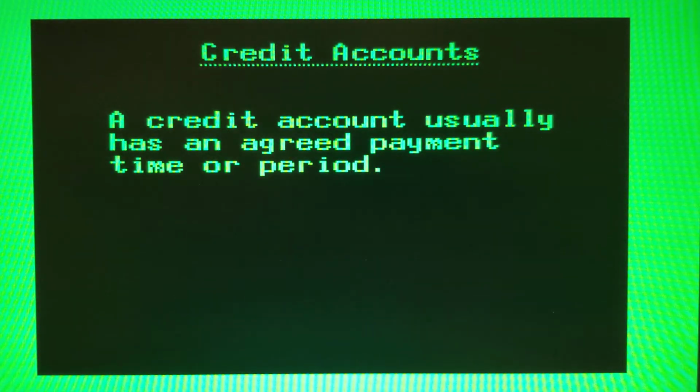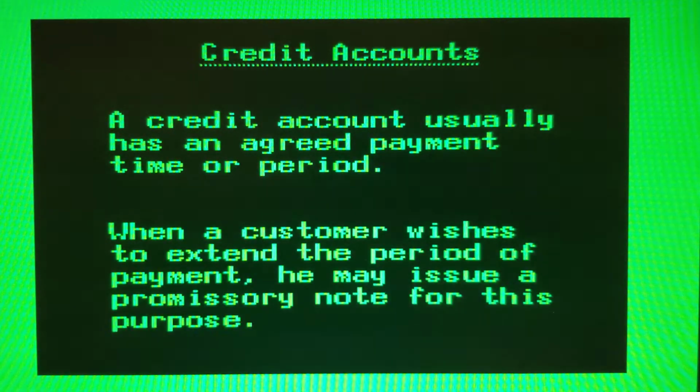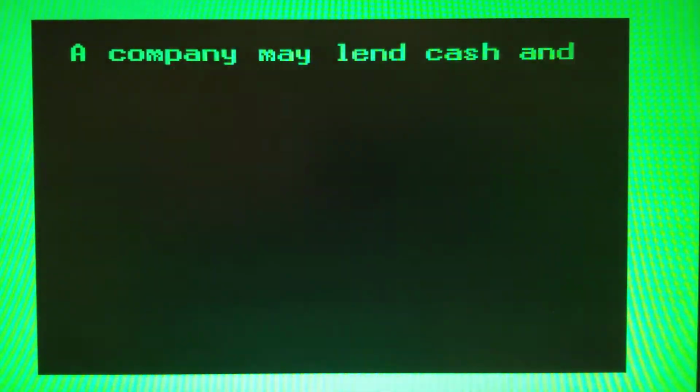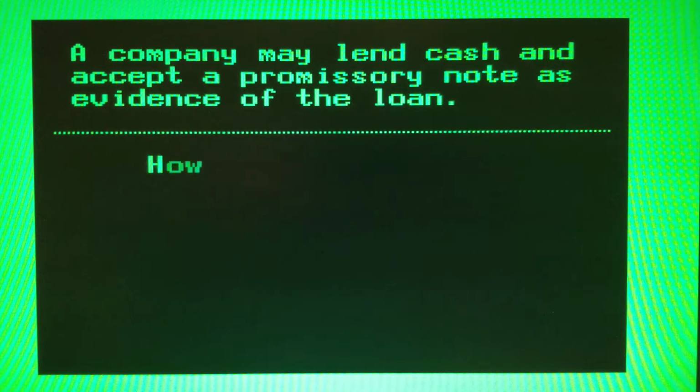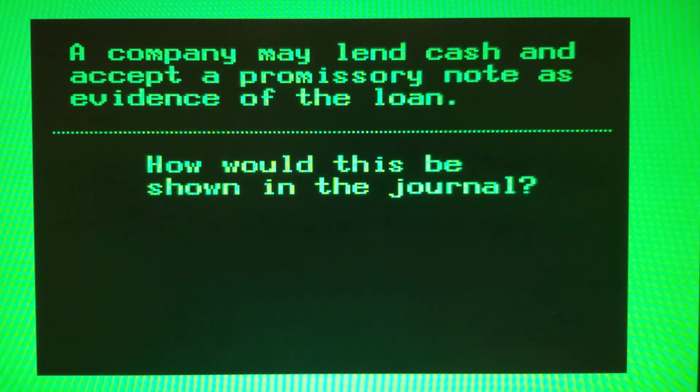A credit account usually has an agreed payment time or period. When a customer wishes to extend the period for payment, he may issue a promissory note for this purpose. Occasionally, a company may lend cash to someone, perhaps an officer or employee, and accept a promissory note as evidence of the loan. How would this be shown in the journal?